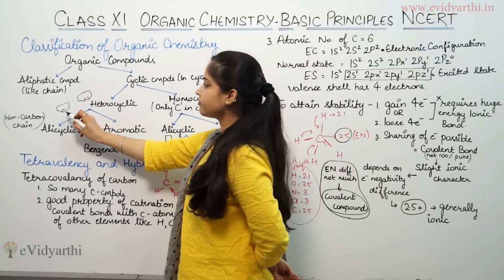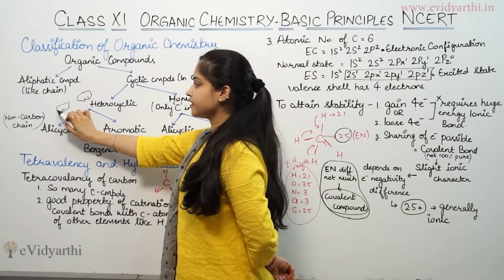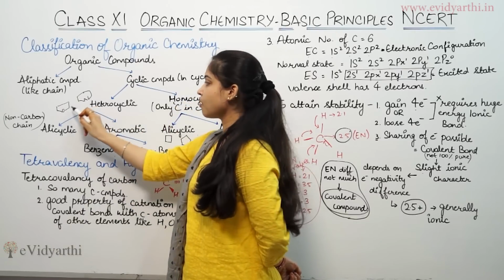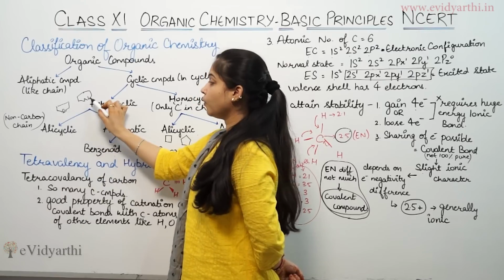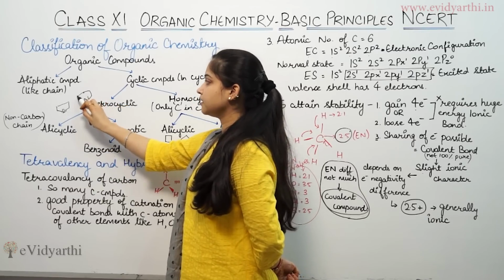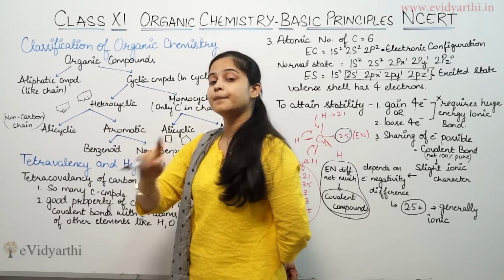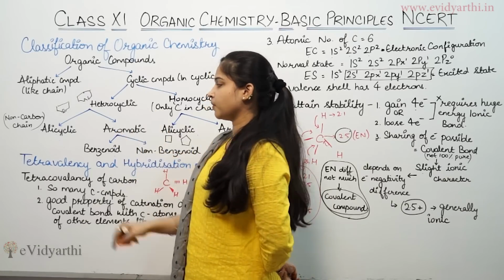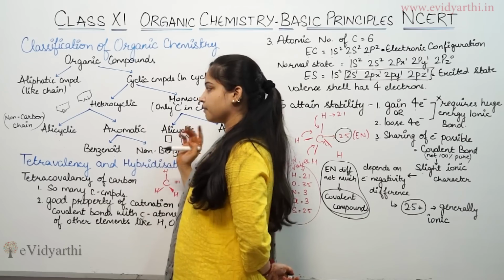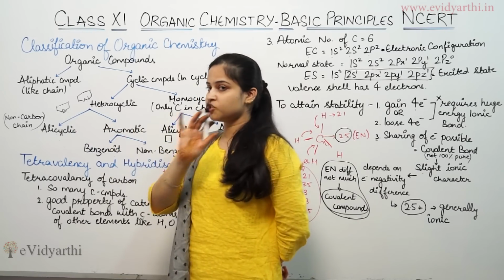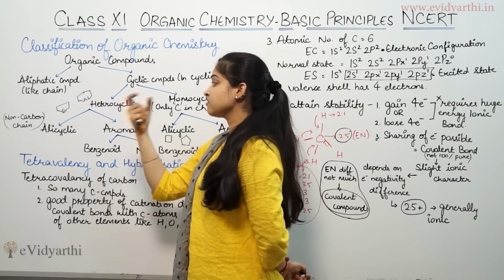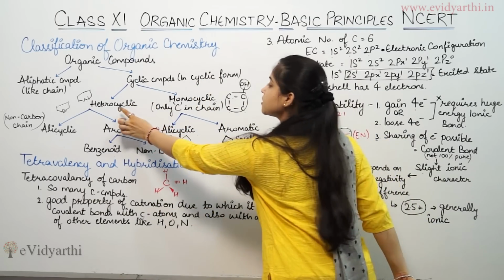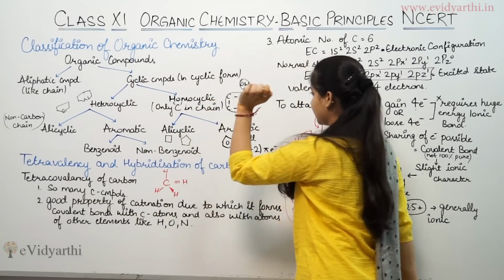For example, this is furan. In this, here it is carbon, carbon, carbon, carbon. But in that cycle, oxygen is also substituted. Over here in this pyridine, this is carbon, carbon, carbon, carbon, carbon. But in the cycle, nitrogen is also present. So for heterocyclic compounds, I can say it is a non-carbon chain compound, which takes another substituent in the cycle also. So I have differentiated between heterocyclic and homocyclic compounds.